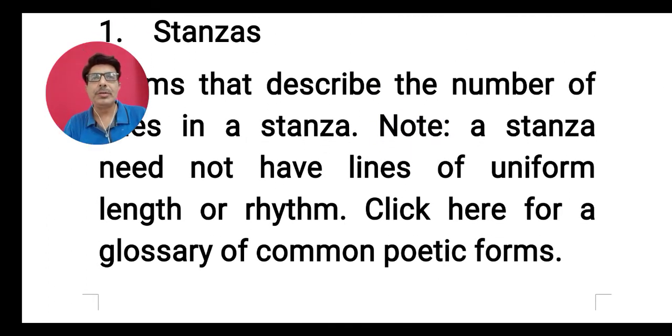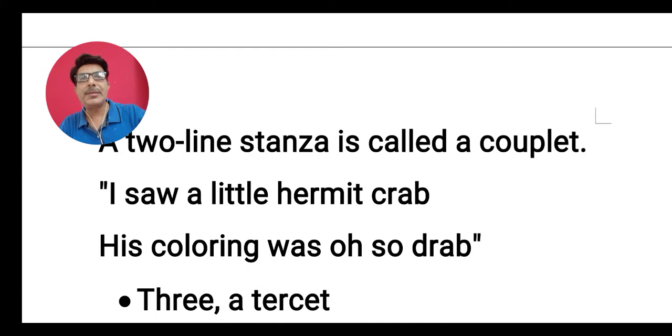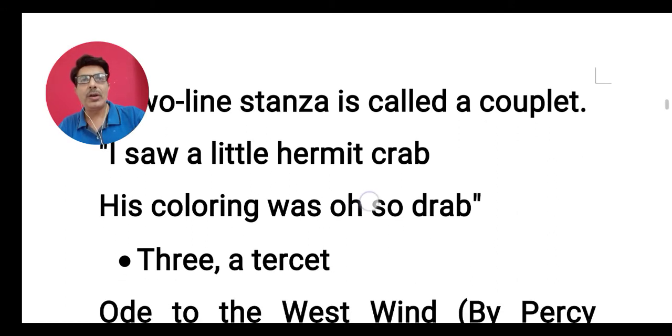As I told you, as students of poetry, your first job is to find out which kind of stanzas and how many stanzas are used in the poetry. As we discussed earlier, there can be different stanzas in English poetry. If it is a stanza of 2 lines, it is known as the couplet, as you can see on the screen.